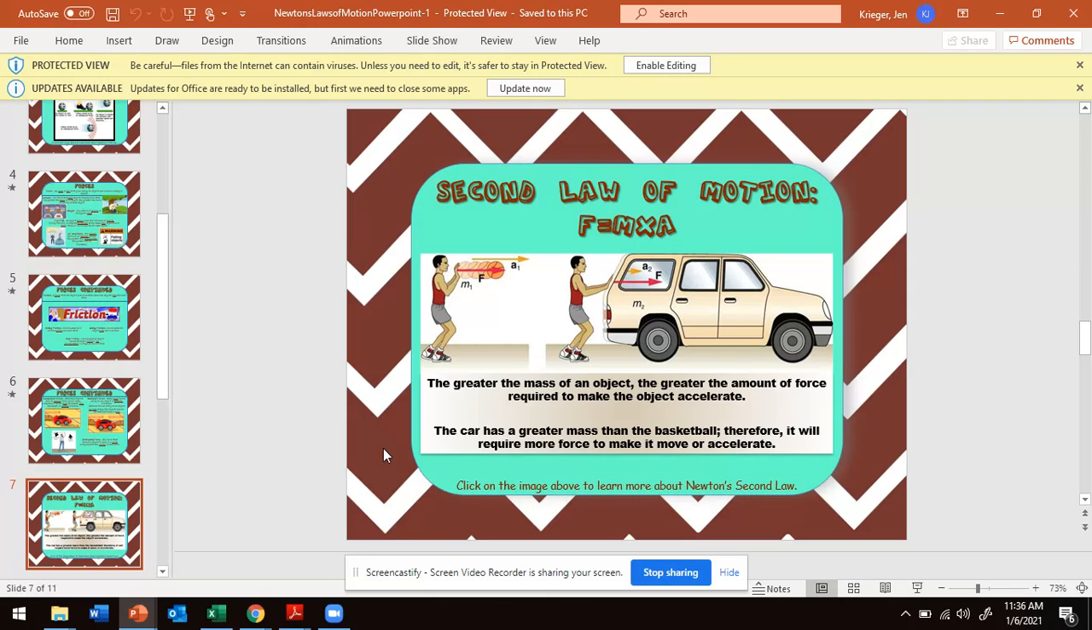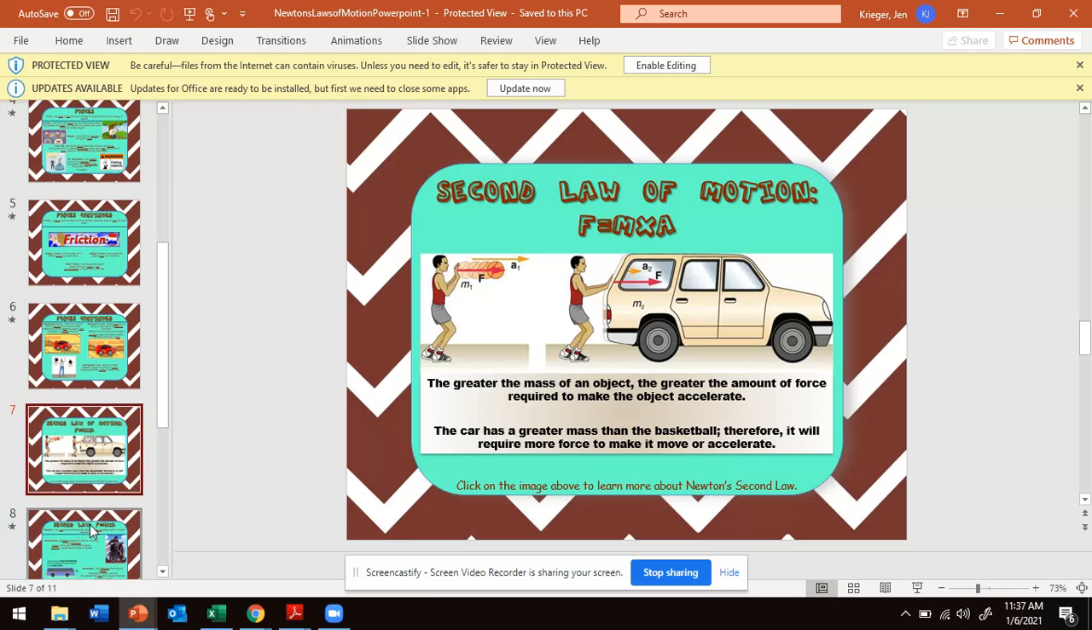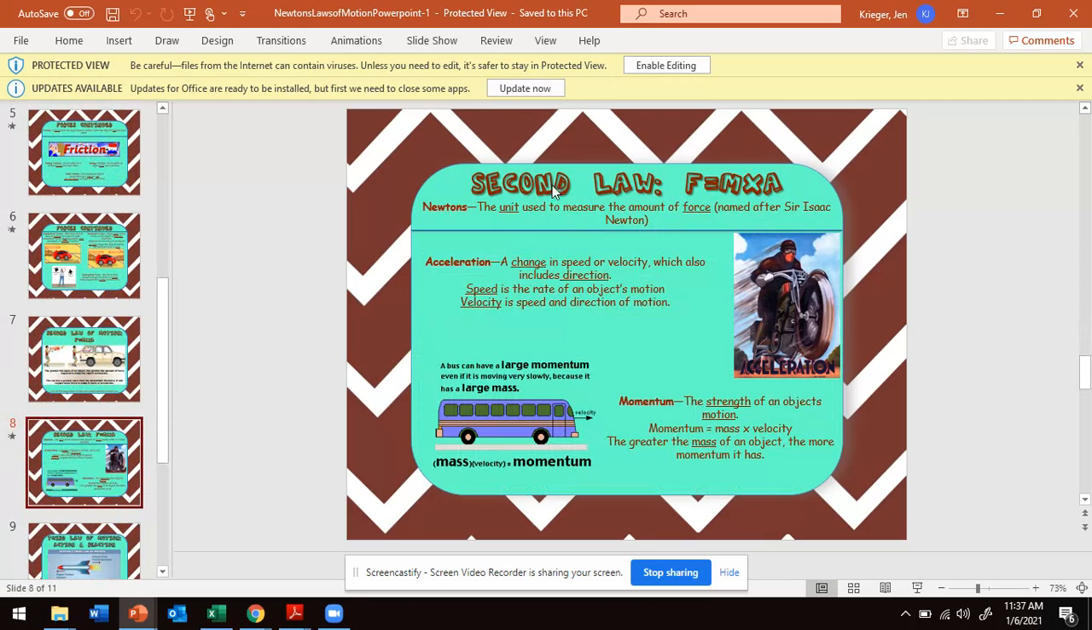So think about a school bus or a car. Which one is going to need more of a force to move? And obviously, it's a school bus due to it having a larger mass. So hopefully, think about that picture to understand his second law. And remember his second law, that unit when you are determining force is named after Sir Isaac Newton, and the unit is a Newton. So when you are finding the force in that equation, force is mass times acceleration, make sure you are using that unit called Newton.